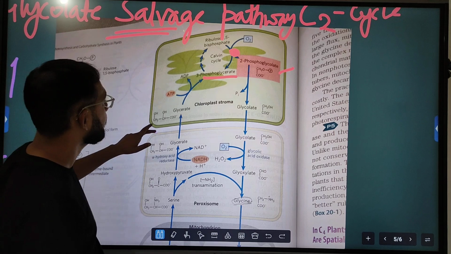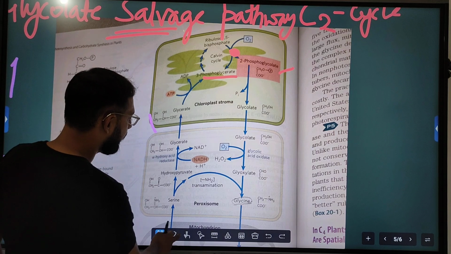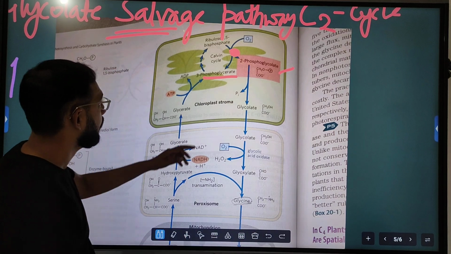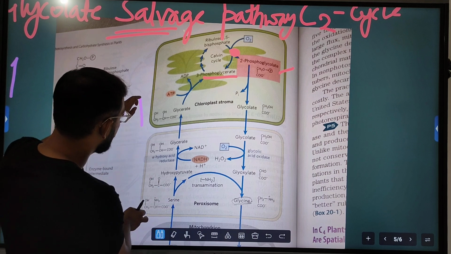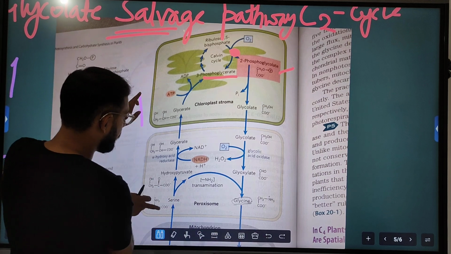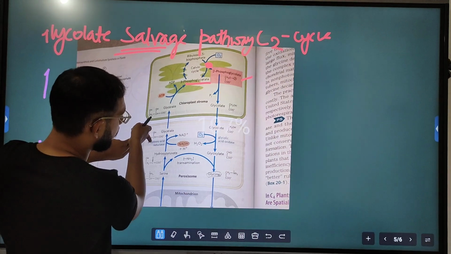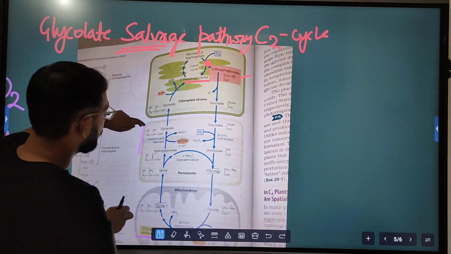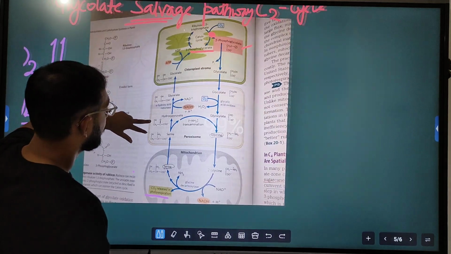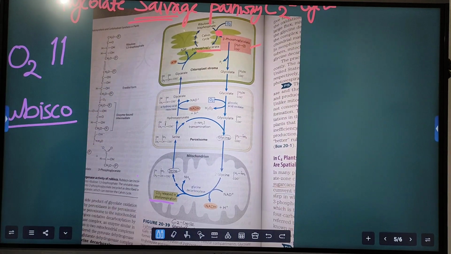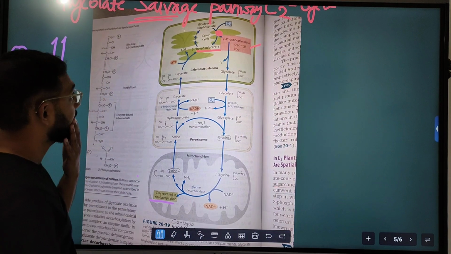In this cycle, as we can see, 3 organelles are used: chloroplast, peroxisome, and mitochondria. So let's see its scheme.